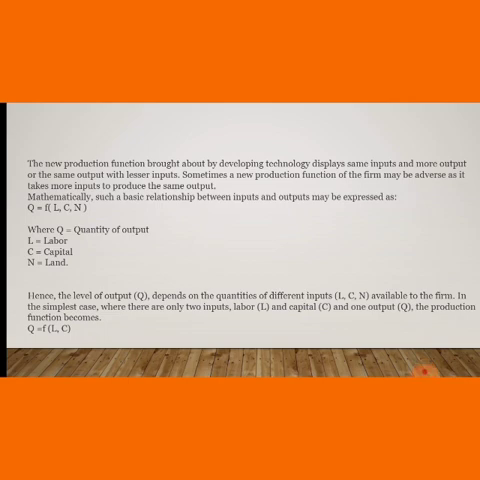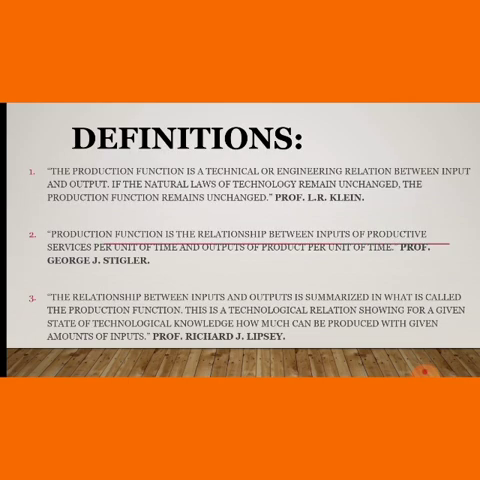Definition: the production function is a technical relation between the input and output. If the natural law of technology remains unchanged, the production function remains unchanged. This is written by Professor L.R. Klein. Production function is a relation between inputs and productive services per unit of time, and output of product per unit of time. This is written by Professor George Stigler.